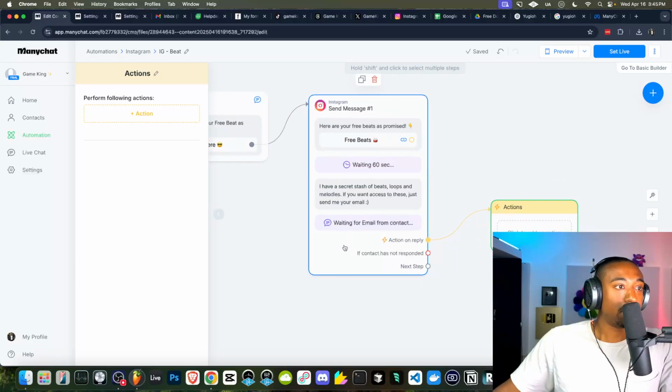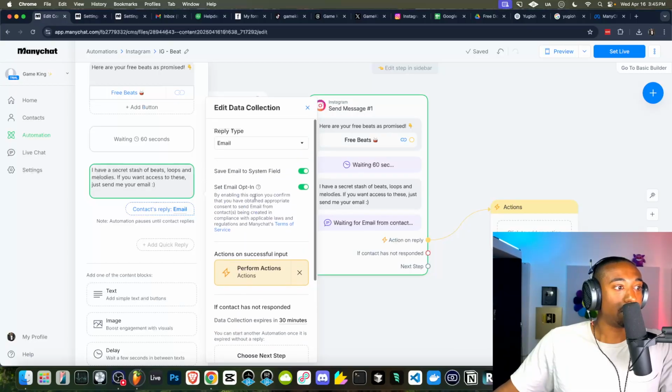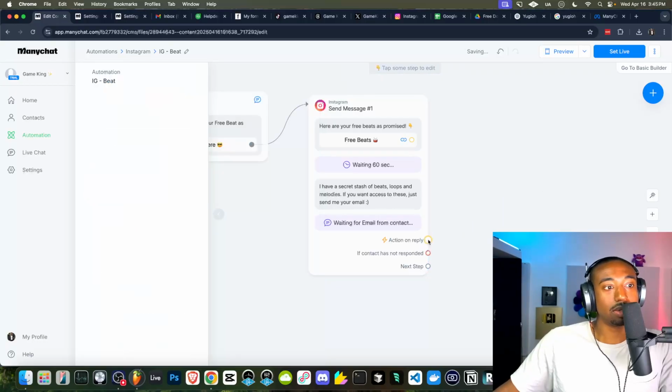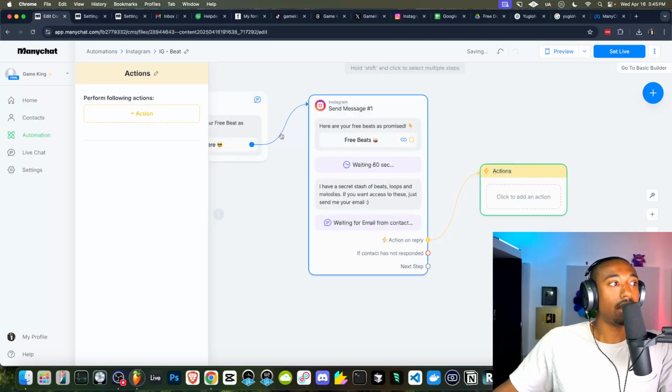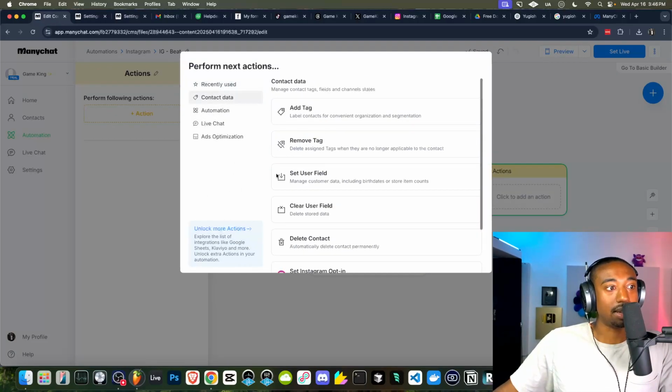Again, we're going to click inside the second message, click where it says contacts reply. Make sure you go to where it says actions and then perform an action, or you could just left click here and just drag, go to actions, click where it says action, and you won't see Google Sheets listed anywhere here, even under contact data. So we have to go to where it says unlock more actions.